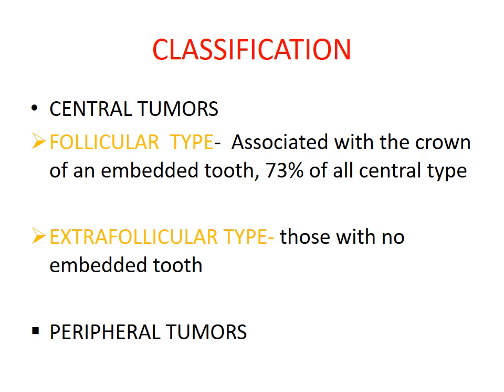Next, coming to the classification. It can be a central tumor or a peripheral tumor. Under central tumor, we have follicular type and extrafollicular type. Follicular type is associated with the crown of an embedded tooth, 73% of all central type. Extrafollicular type are those with no embedded tooth.